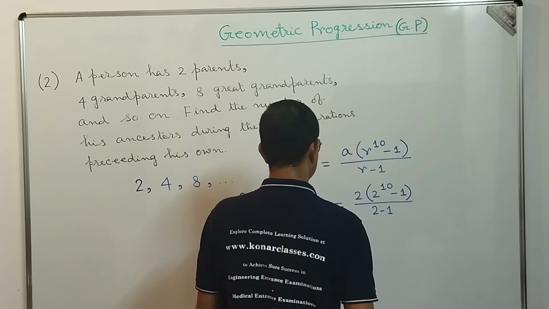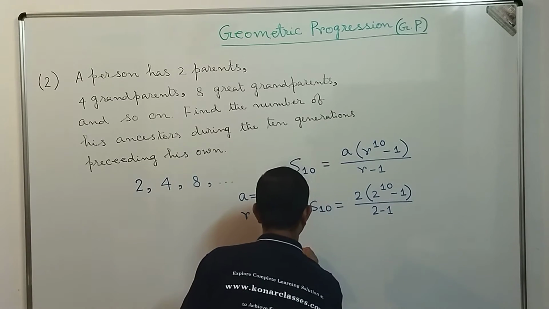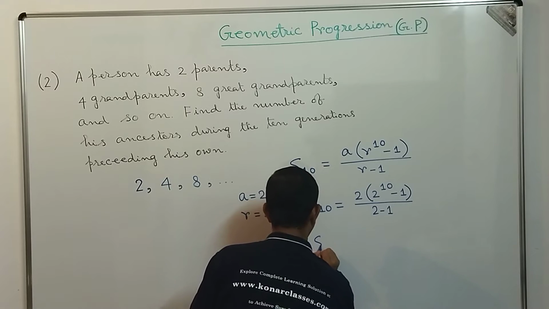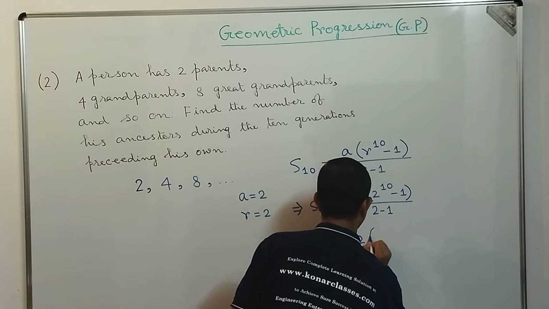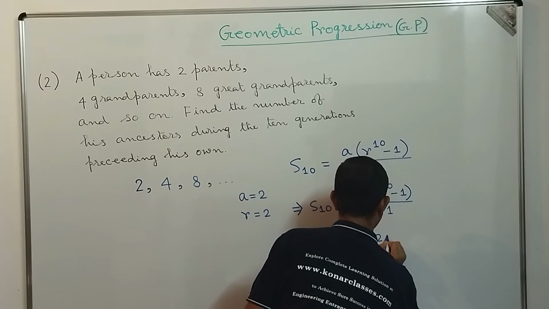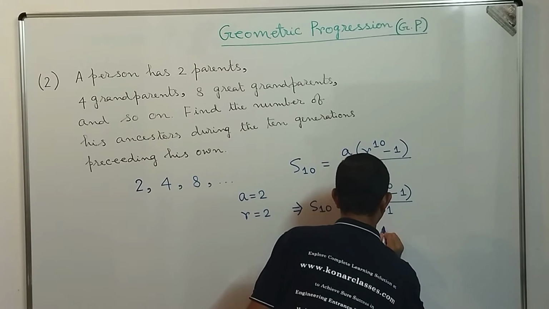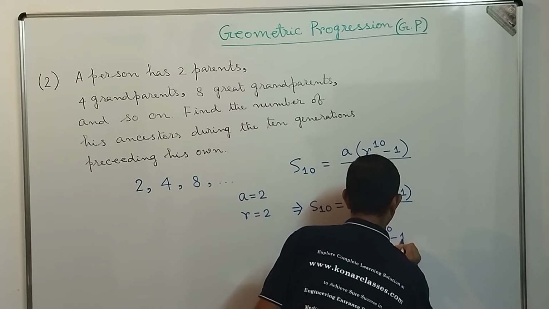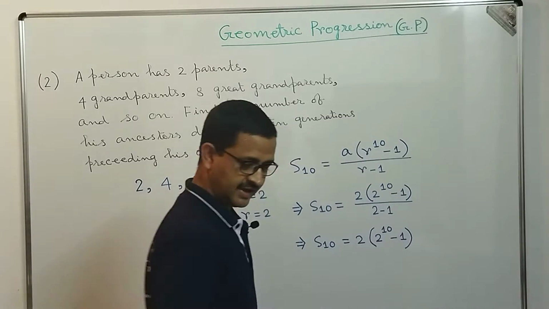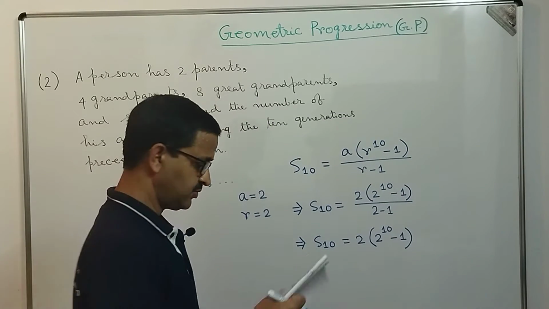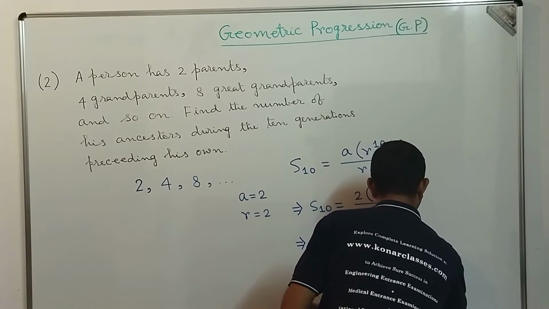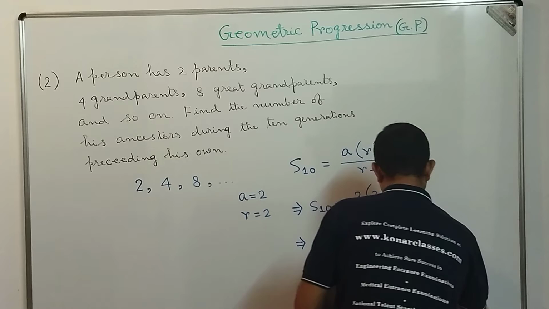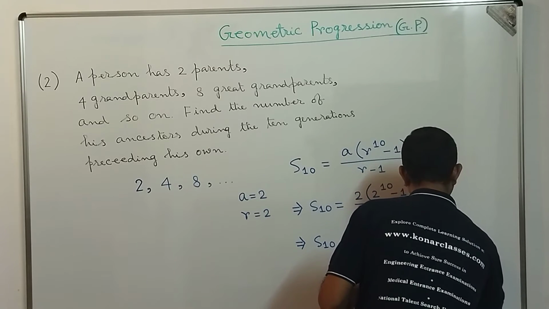That denominator is 1. So S10 is equal to 2 into 2 to the power 10 minus 1, and if I compute it, that will become 2046.